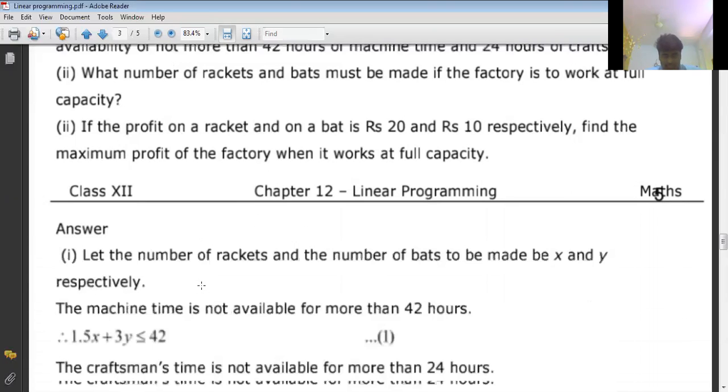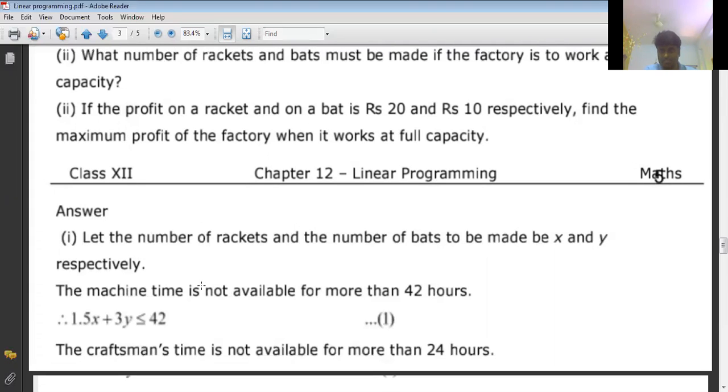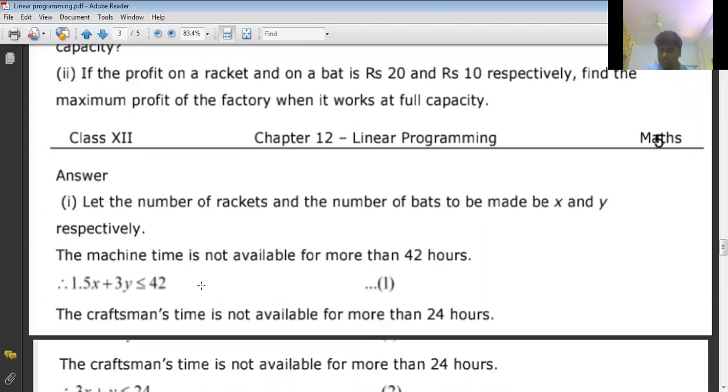Okay, so first of all, let X be the number of rackets and Y be the number of bats. Correct? So the machine time is not available for more than 42 hours. Means within that time, 1.5x plus 3y. What is 1.5? 1.5 is machine time for racket and 3 is machine time for bat. So 1.5x plus 3y less than or equals 42 hours.